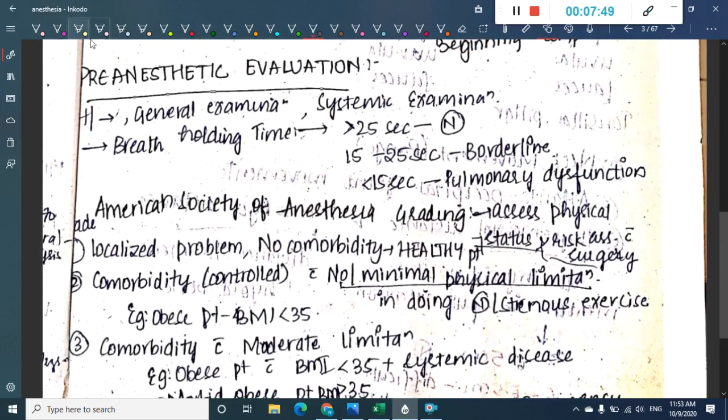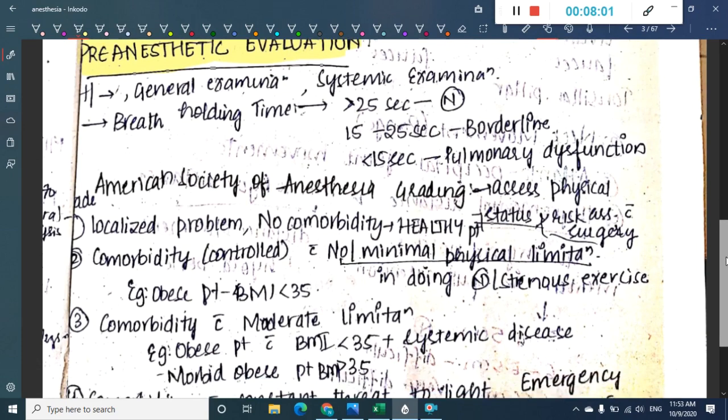Then let us learn about the pre-anesthetic evaluation. In the pre-anesthetic evaluation, first we have history, general examination, and we can do systemic examination. In anesthesia, we will ask the patient to do one test which is called breath holding time. What does this breath holding time signify?